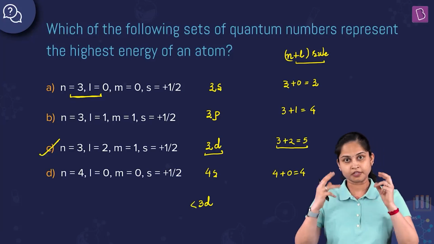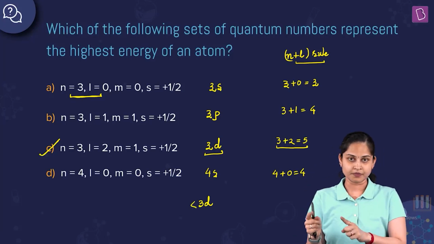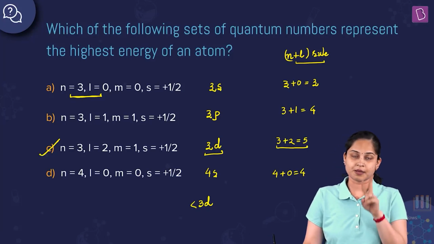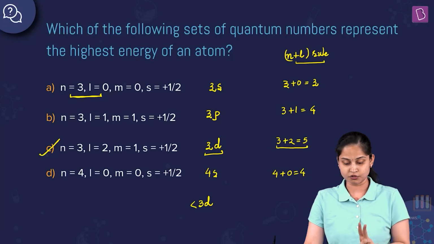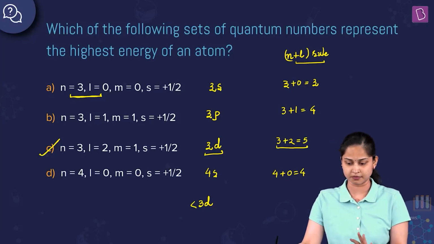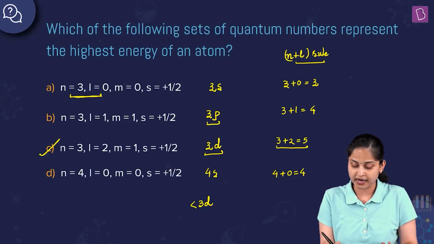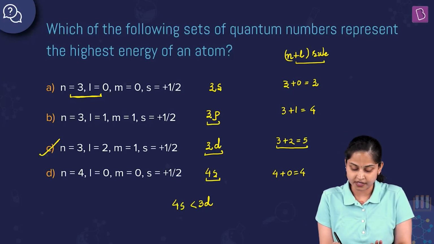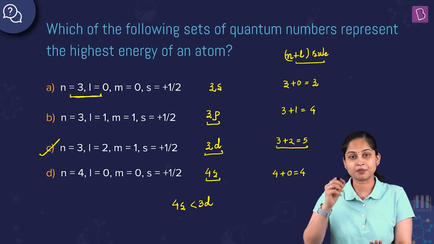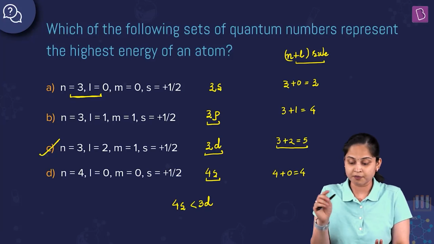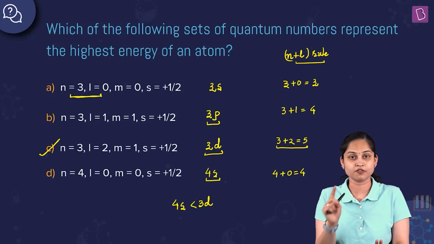Now, if the value of n plus l is the same for two subshells, then the subshell having the higher value of principal quantum number will have the higher energy. Among the 3p and 4s subshells, the 4s subshell has the higher energy. Reason being, the principal quantum number n equals 4 for 4s and n equals 3 for 3p.